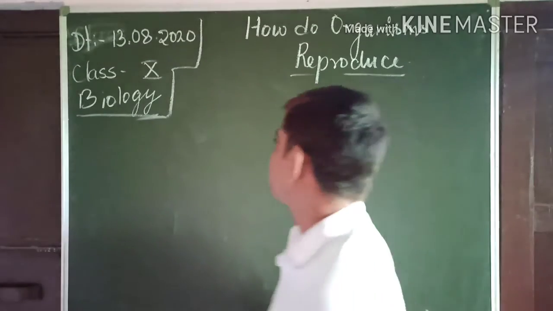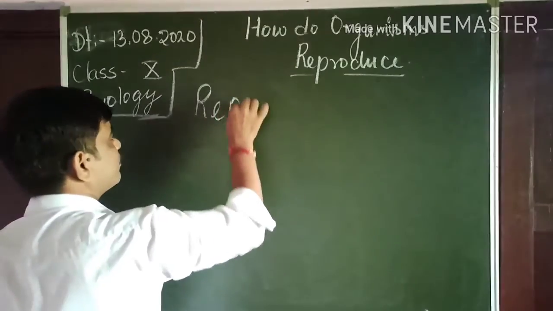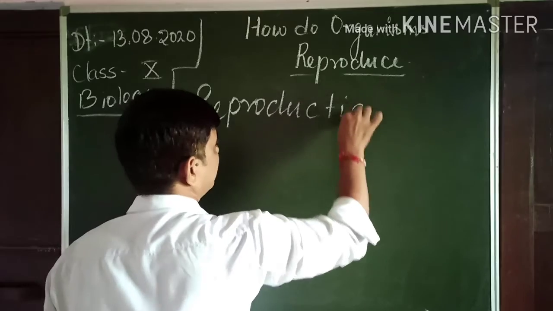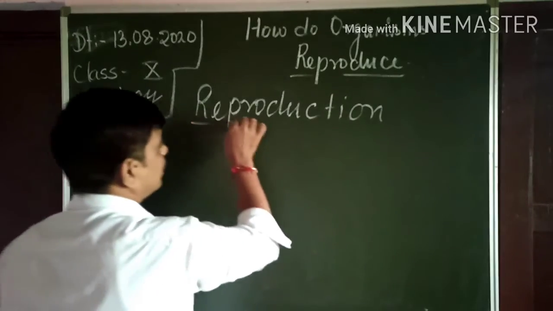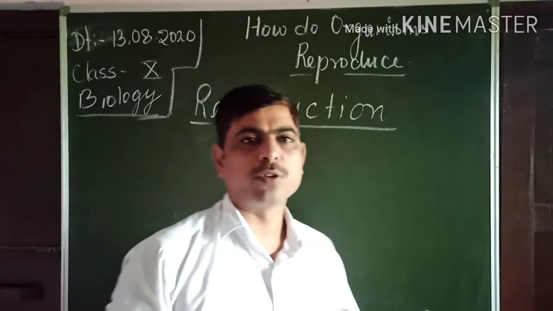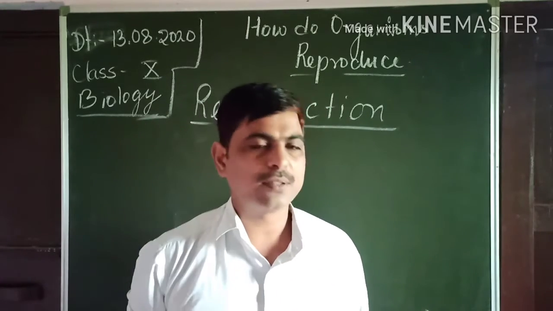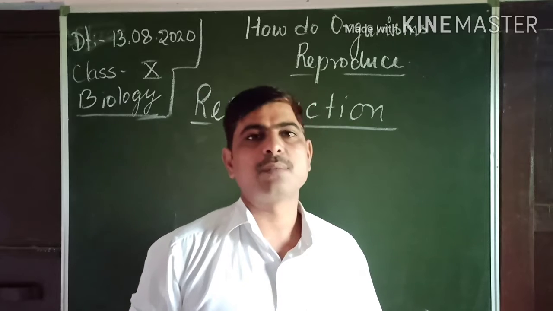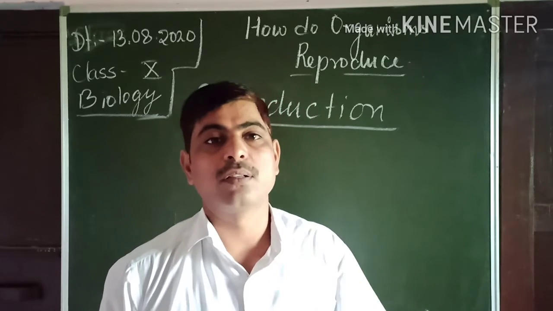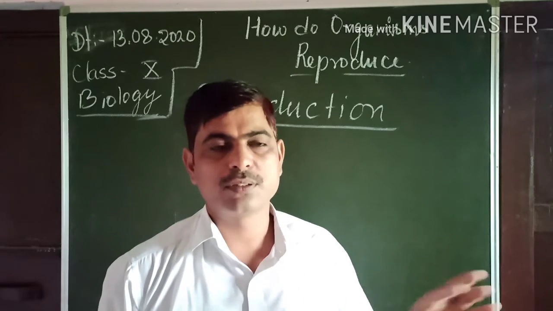The process by which organisms reproduce, which we have to study today, is reproduction. Reproduction is also a process, but it is not a life process. Okay, because life processes are those processes which are necessary for the survival of living beings.